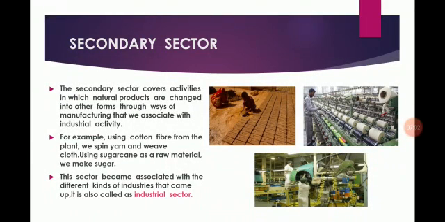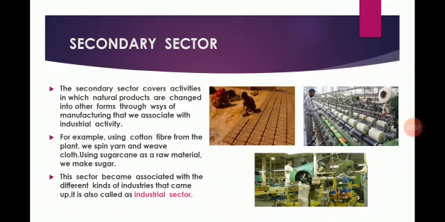Now students, the next sector is the secondary sector. The secondary sector covers activities in which natural products are changed into other forms through ways of manufacturing that we associate with industrial activity. It is the next step after primary. The product is not produced by nature but has to be made, and therefore some process of manufacturing is essential. This could be in a factory, a workshop, or at home.